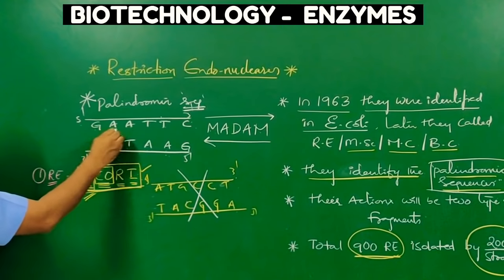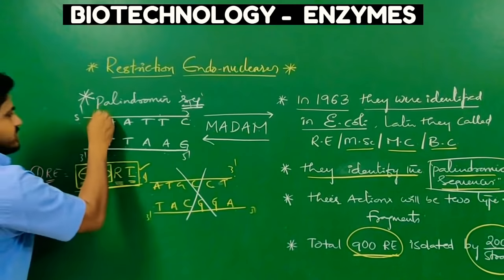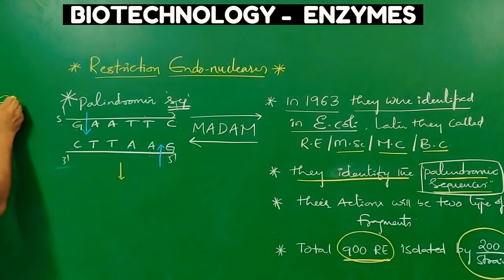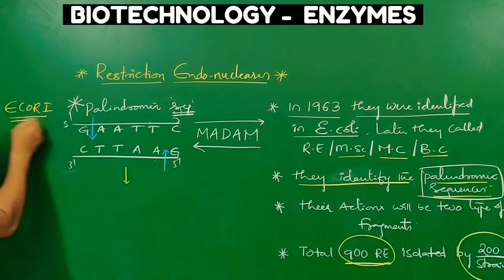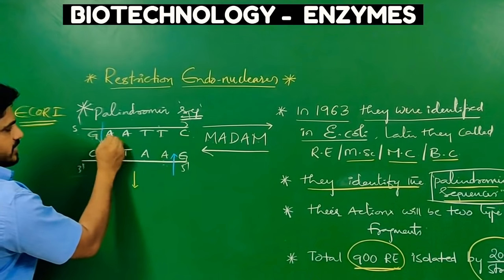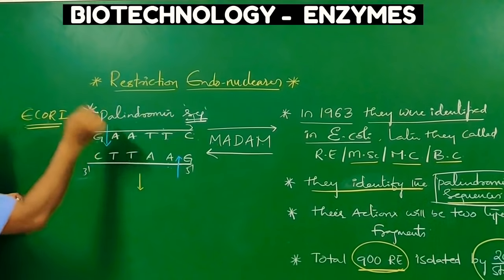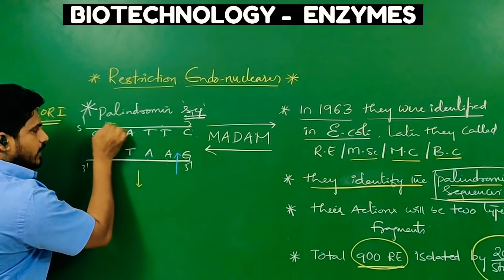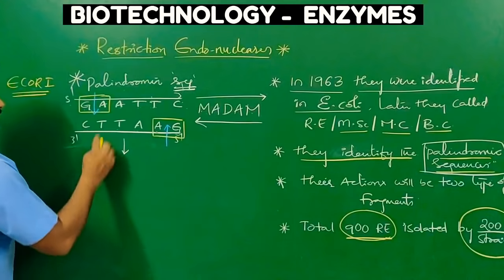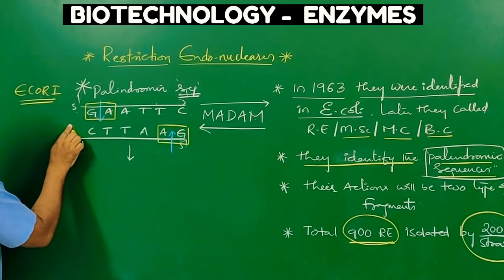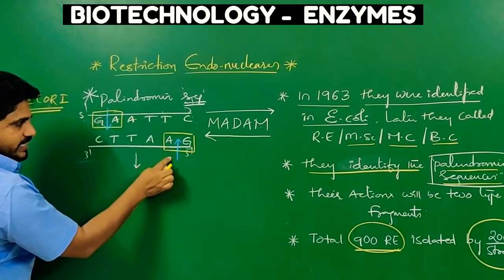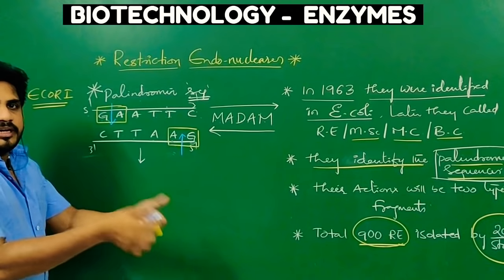It will identify GAATTC and it will cut between G and A. Here also between G and A. So EcoR1 is a restriction endonuclease enzyme that identifies a particular palindromic sequence, GAATTC, and cuts between G and A in both strands. When EcoR1 identifies this palindromic sequence and acts between G and A in both strands, what type of fragments will come? Let us see.